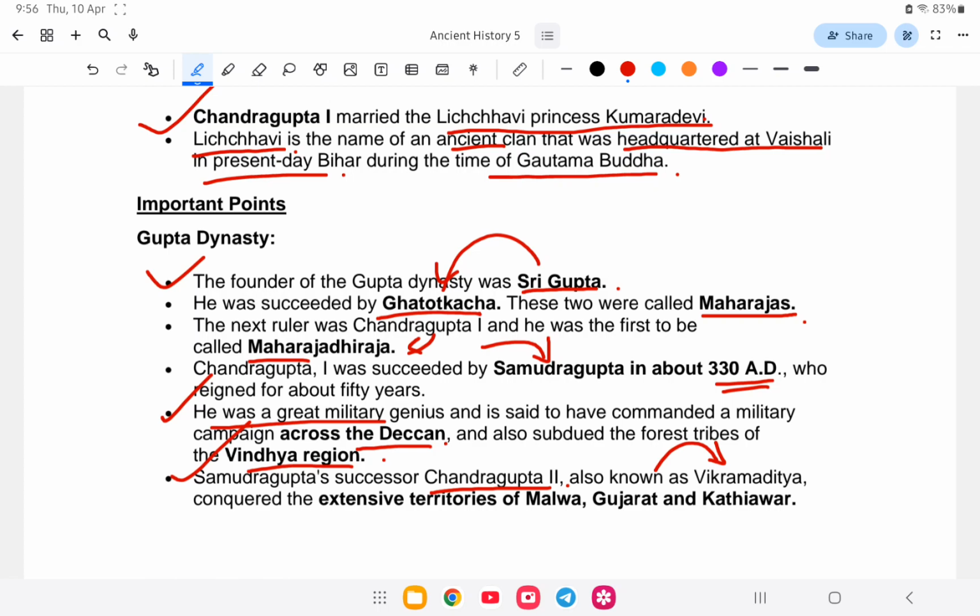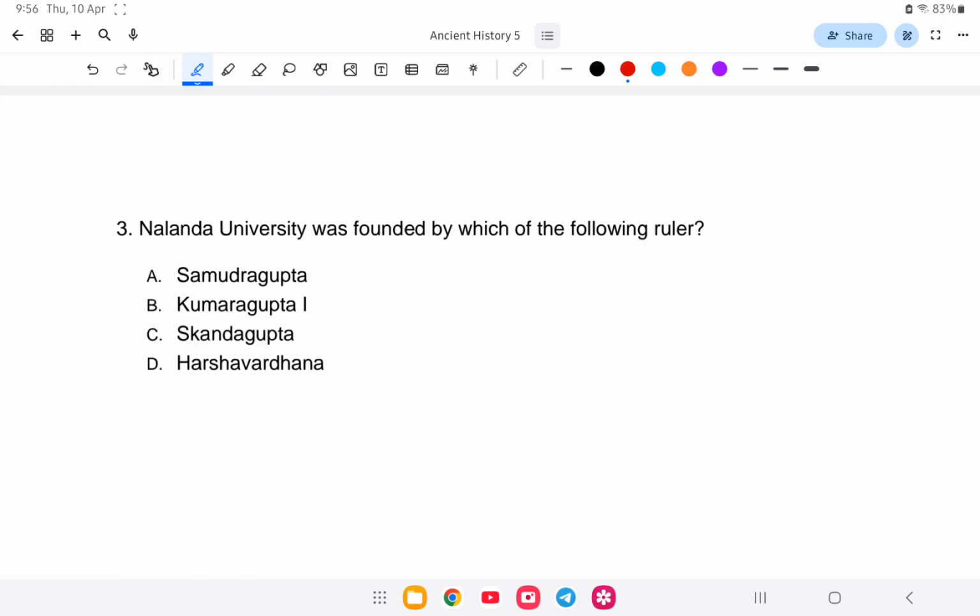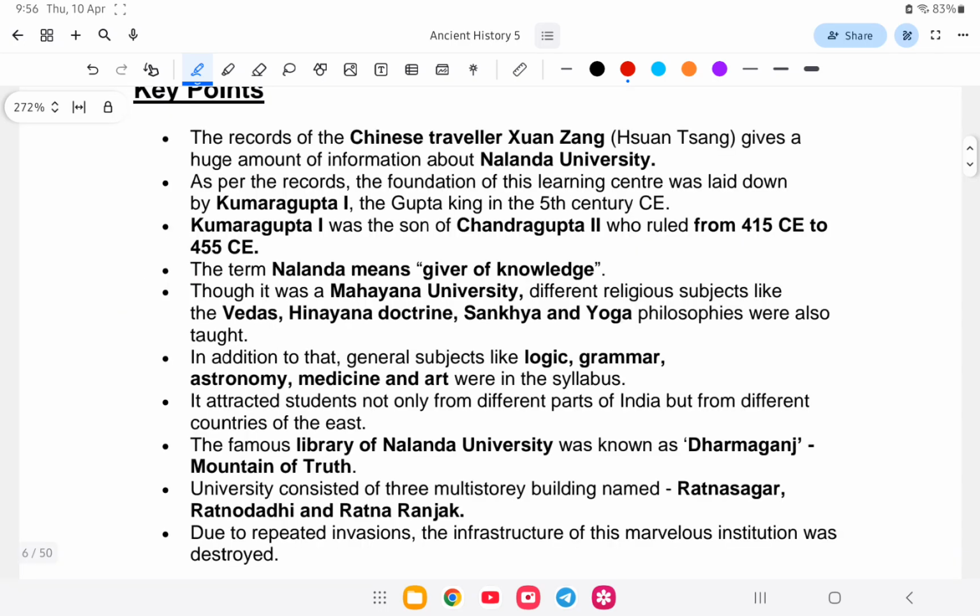Let us go to the next question. Nalanda University was founded by which Indian ruler? Is it A. Samudragupta, Kumaragupta, Skandagupta or Harshavardhana? The answer is option number B, Kumaragupta 1. So let us study in detail about this person.